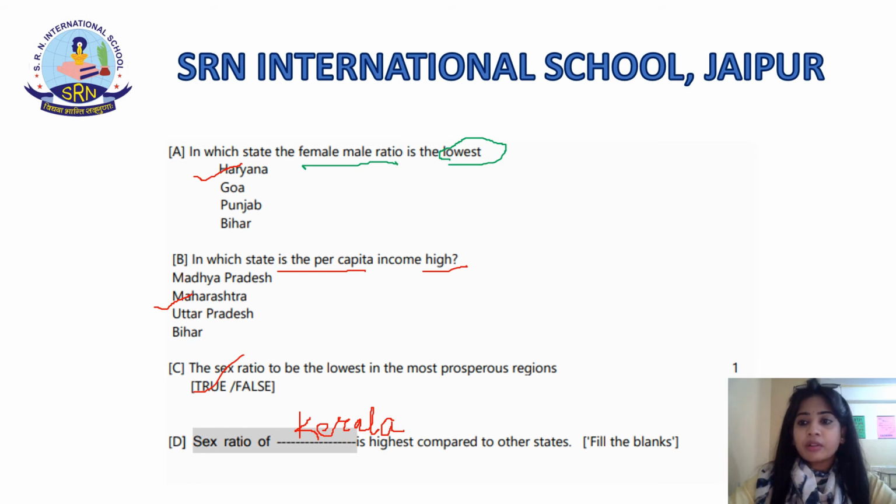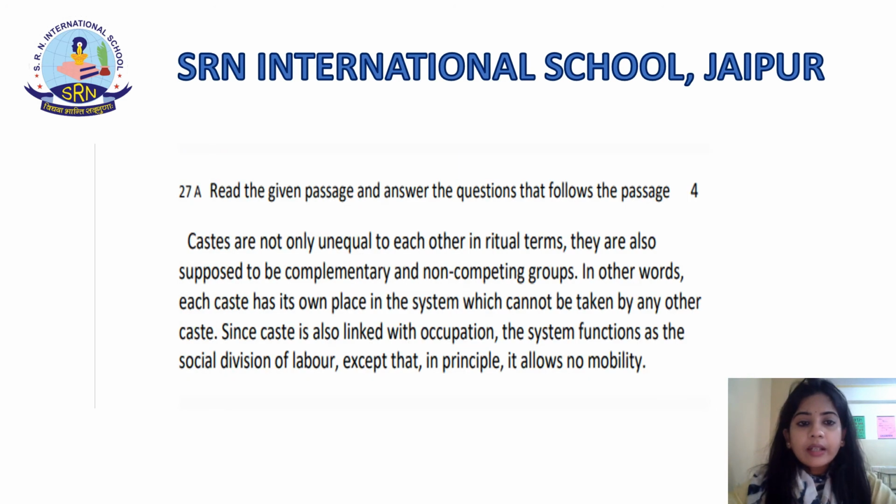Let's proceed further, students. Starting with question number 27, again this is the passage and you need to answer the questions that are based on the passage. Now, castes are not only unequal to each other in ritual terms, but they are also supposed to be complementary and non-competing groups. In other words, each caste has its own place in the system which cannot be taken by any other caste.